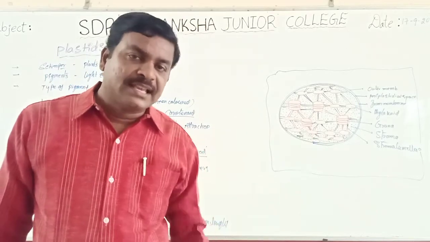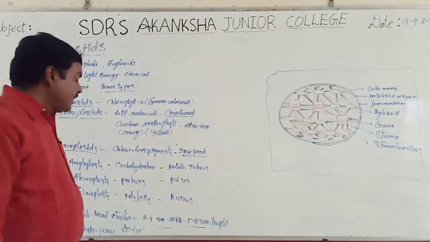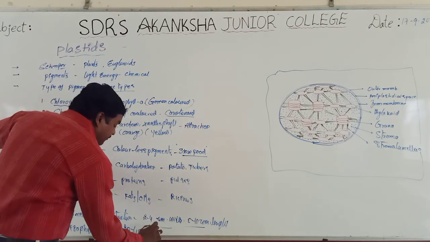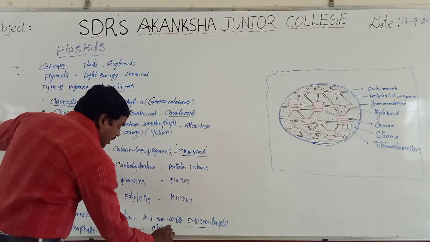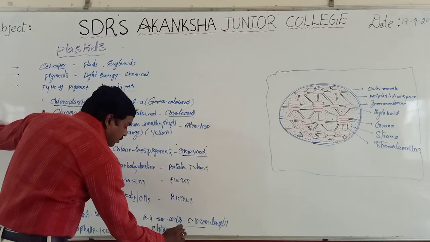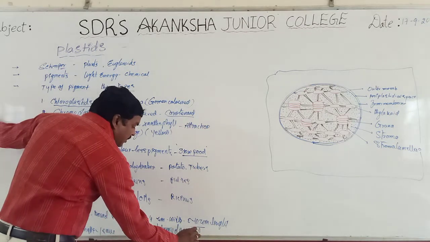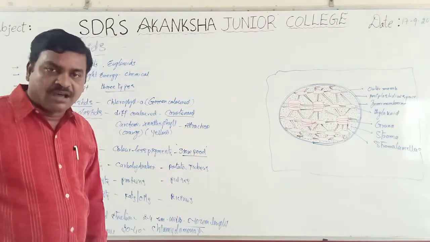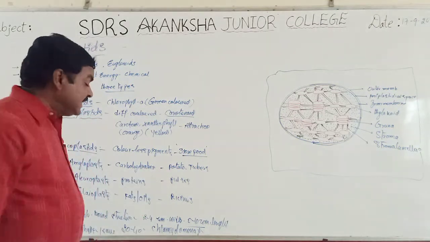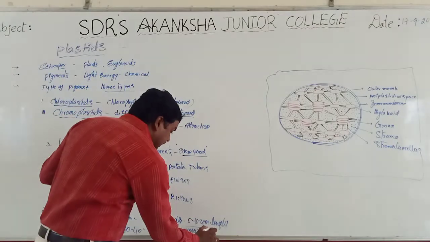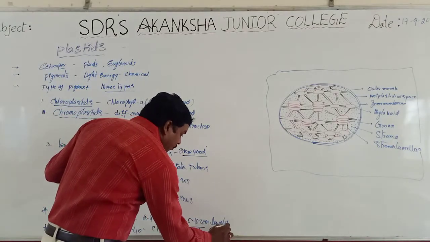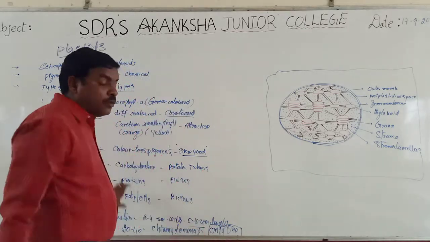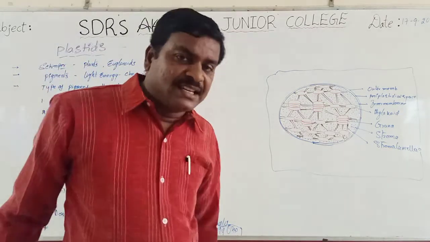But in Chlamydomonas, which is a unicellular green alga, there is only one chloroplast inside the cell.